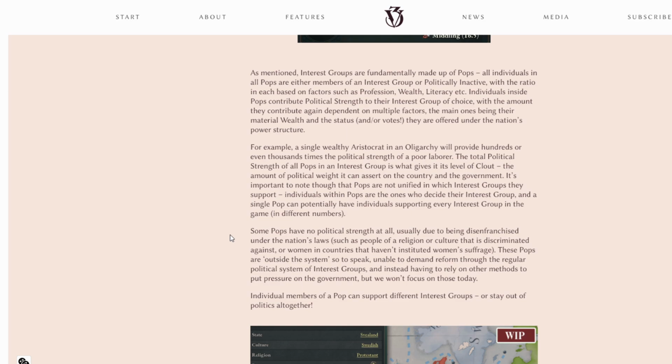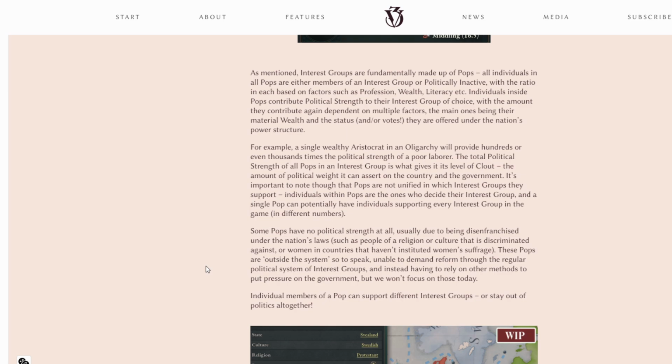Some pops have no political strength at all, usually due to being disenfranchised under the nation's laws, such as people of a religion or culture that is discriminated against, or women in countries that haven't instituted women's suffrage, etc. These pops are outside the system, so to speak, unable to demand reform through the regular political system of interest groups, and instead having to rely on other methods to put pressure on the government. But we won't focus on those today. I'm assuming this is where those wonderful Jacobin revolts in Victoria 2 come in.